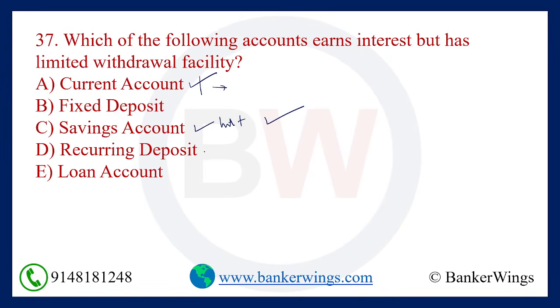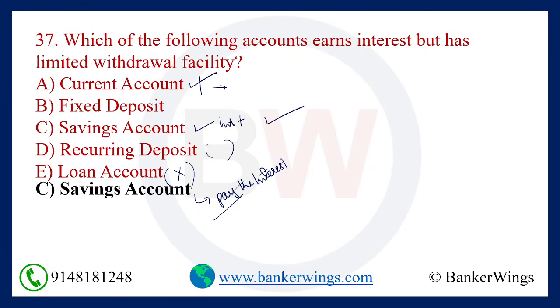And how about recurring deposit? Same. In a recurring deposit also, it is fixed for a certain period of time, so multiple withdrawals are not allowed. And loan account depends on the kind of account. This option does not belong because a loan account does not earn interest. The customer has to pay the interest to the bank, hence it is also a wrong answer. So the right answer is option C, savings bank account.